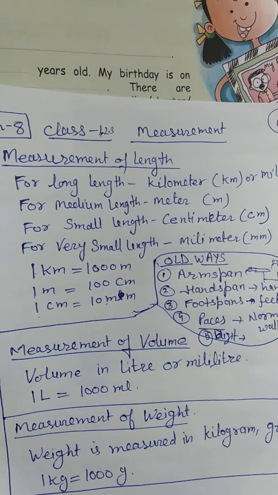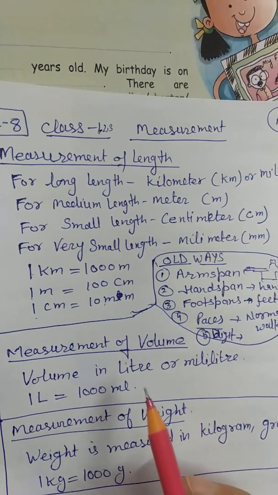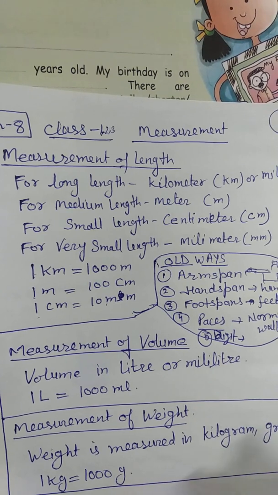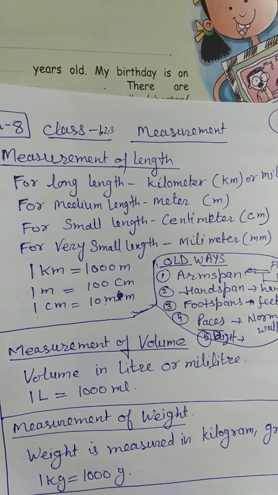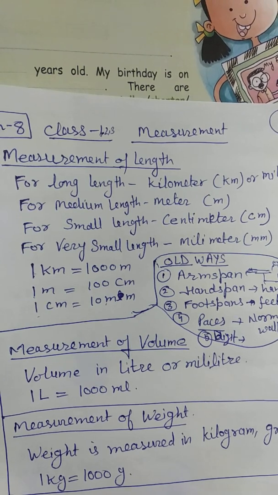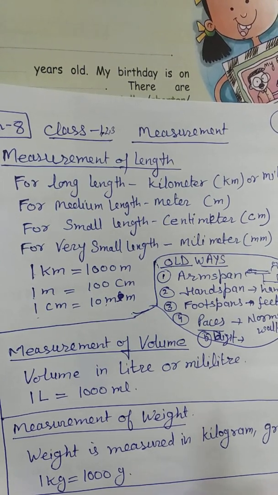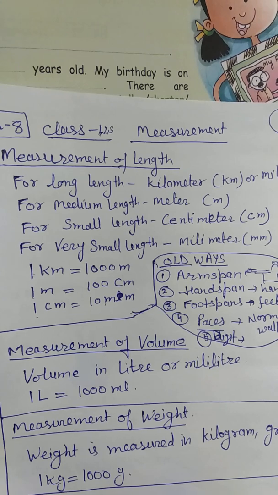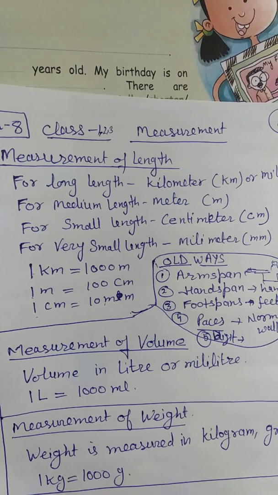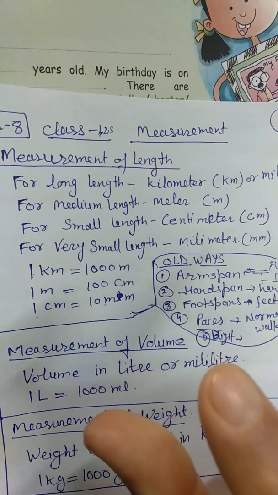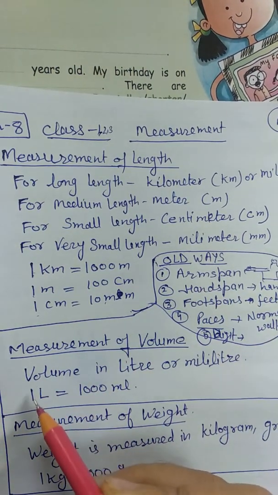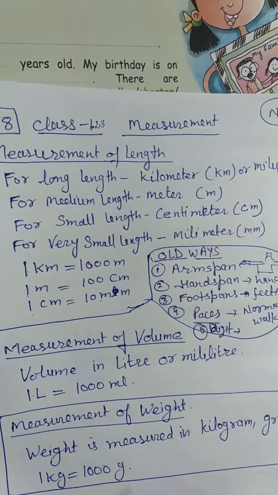Now measurement of the volume means how much water you have in the bottle or in the glass. You might have seen the bottle you are using for drinking water, sometimes it is 1 liter. A cold drink bottle, a big bottle, you see it is 1.5 liter, a milk bottle you can see 1 liter, and if you are using small bottles of medicine, that is in milliliter, it is less, okay. The relation is 1 liter is 1000 milliliter.